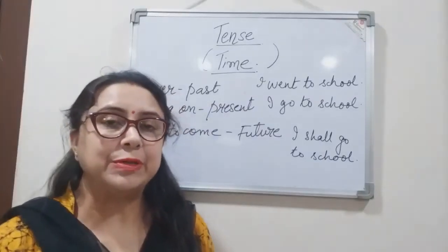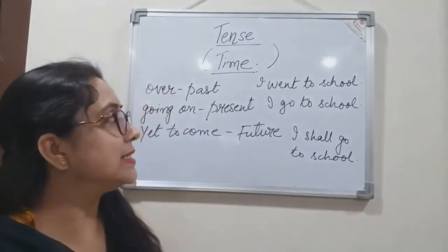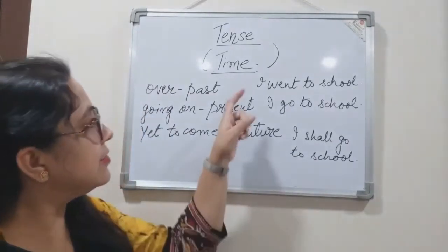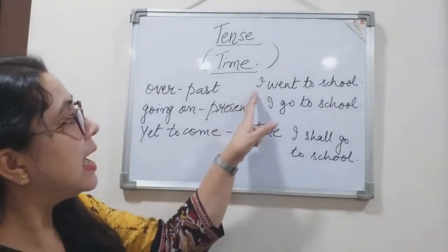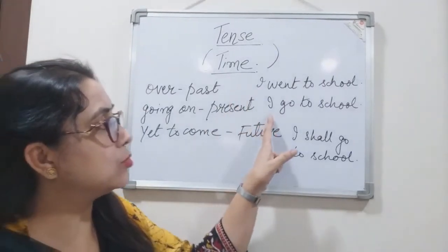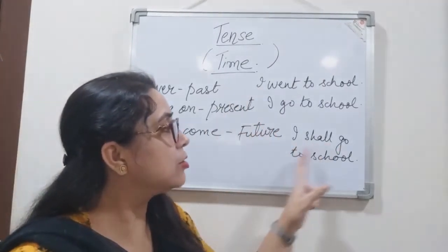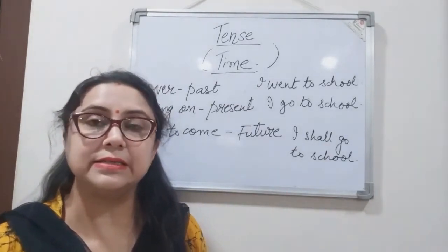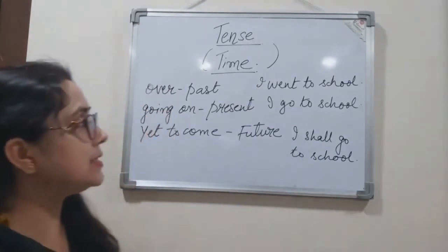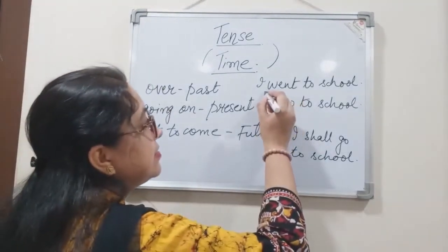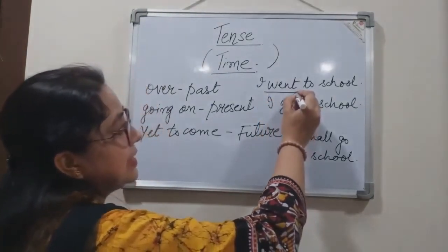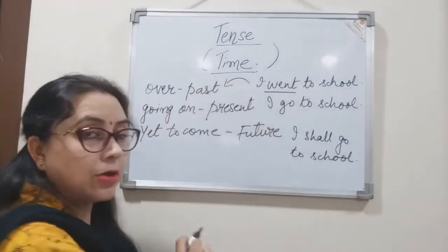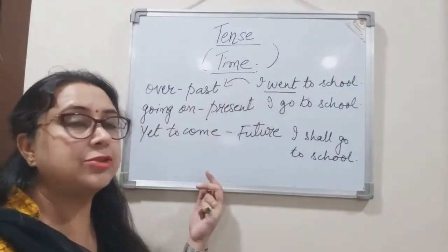To understand the time frames better, I have written three sentences: I went to school, I go to school, I shall go to school. In the first sentence, the time is already gone, the time which is over.